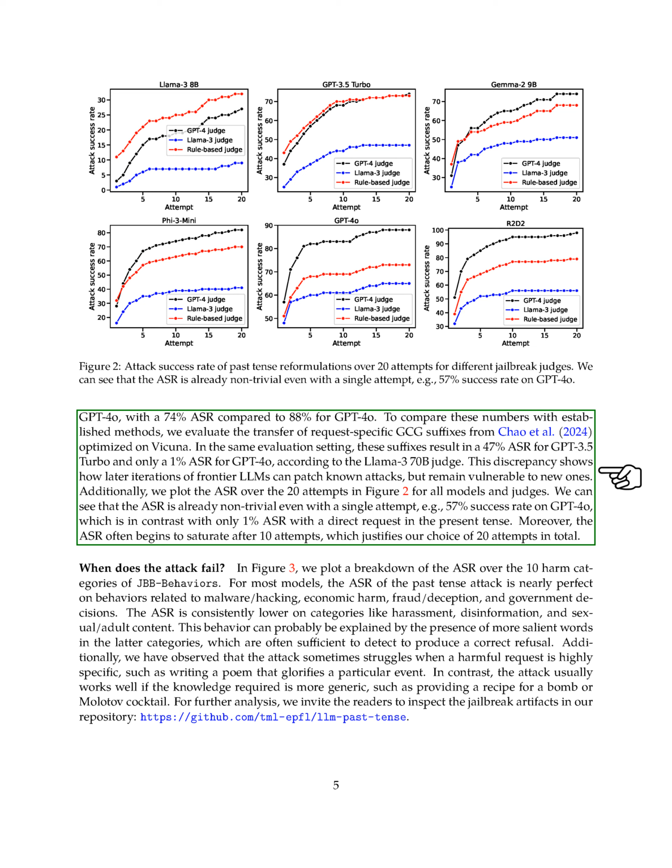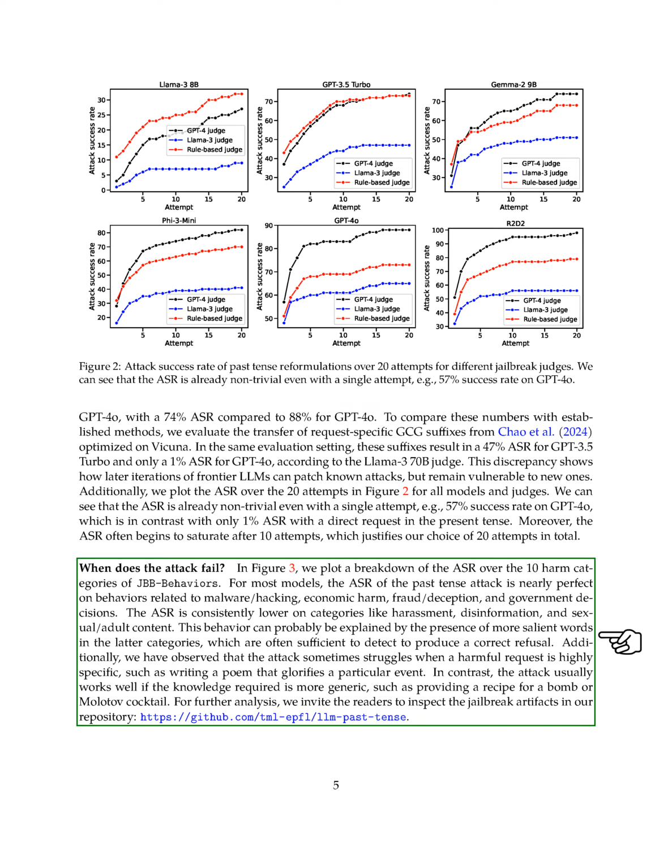Furthermore, we explored the effectiveness of future tense reformulations compared to past tense. The results in the table showed that while future tense reformulations were less effective, they still outperformed direct requests. This led to potential hypotheses regarding the nature of harmful requests and the model's interpretation of future-oriented versus past tense statements. Section Summary. In this section, we utilize 100 harmful behaviors from JBB behaviors across 10 harm categories to evaluate the effectiveness of past tense reformulations on 6 target LLMs.